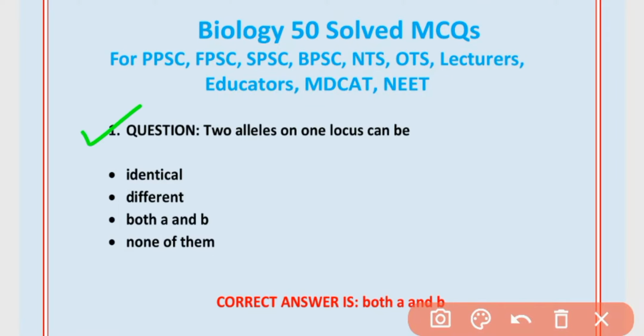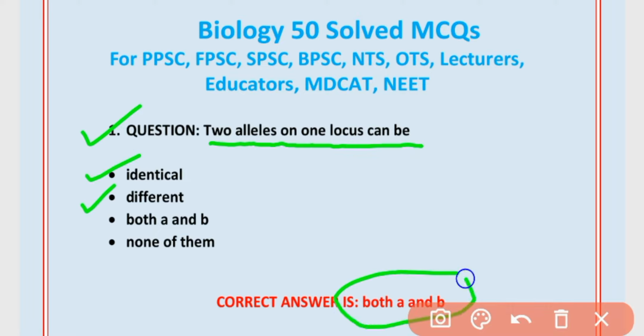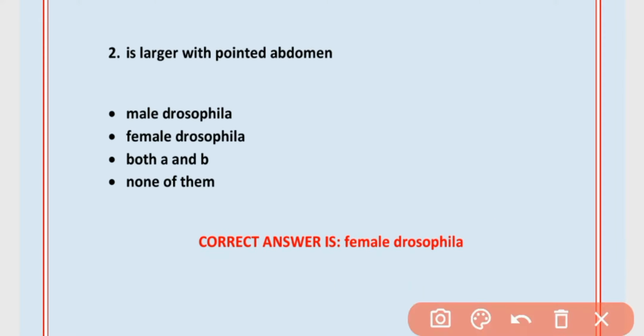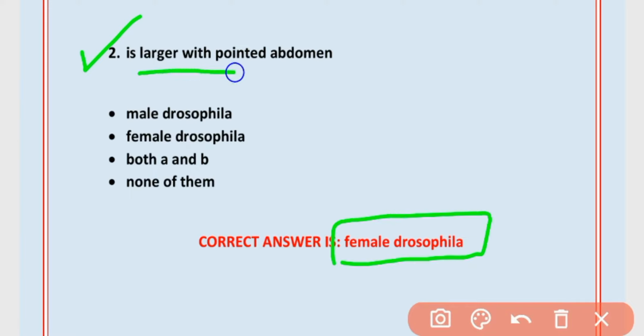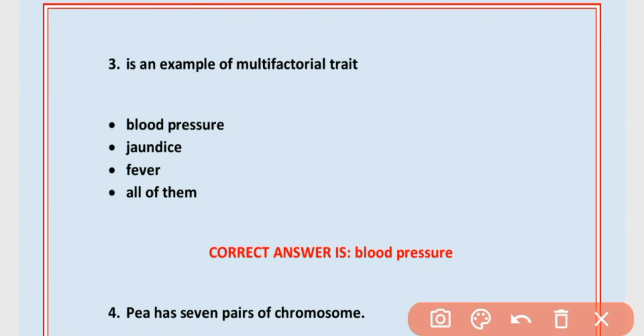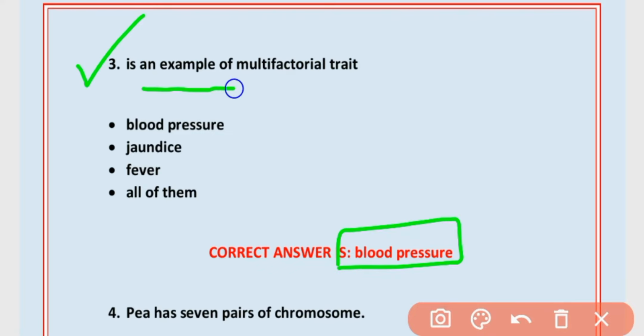MCQs number 1. Two alleles on one locus can be identical as well as different. Option C is correct. Both A and B. MCQs number 2. Female Drosophila is larger with pointed abdomen. Option B is correct. MCQs number 3. Blood pressure is an example of multifactorial traits.